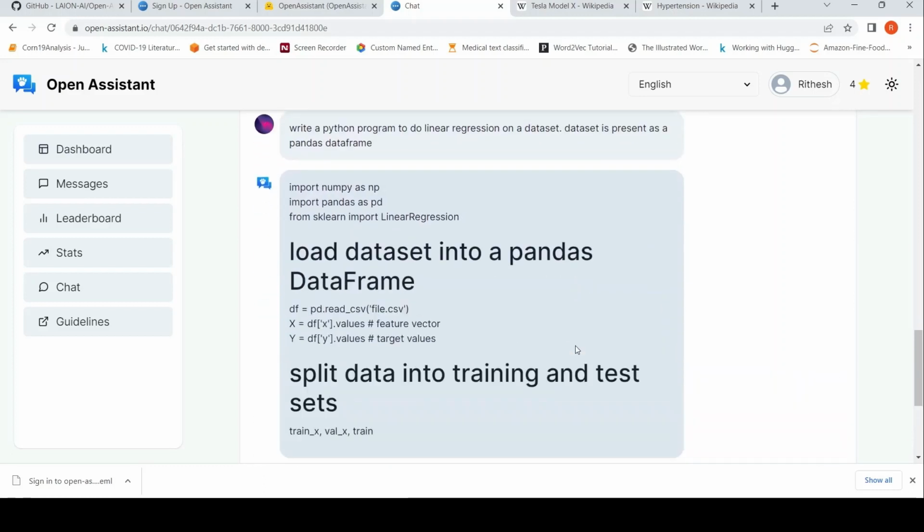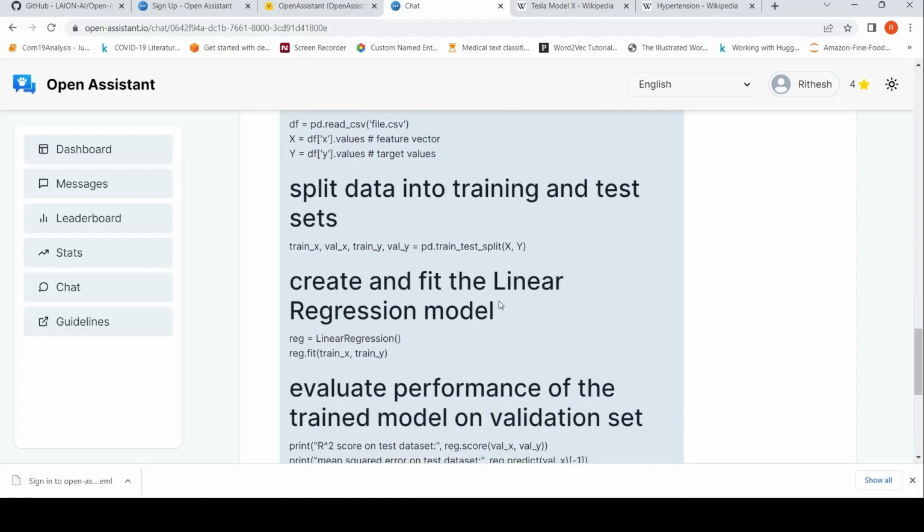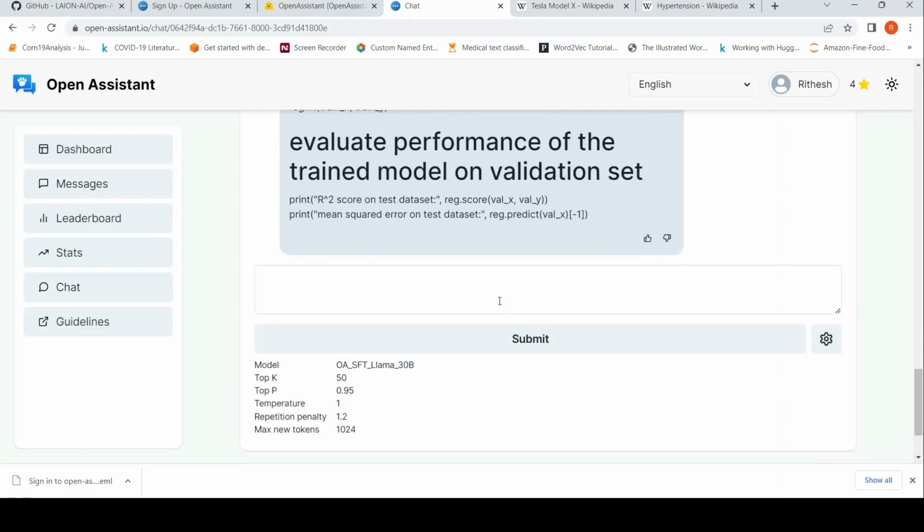Okay. X split Y. Okay. Create and fit the linear regression. Okay. Evaluate it on validation. Fine. So it is able to write the code as well.